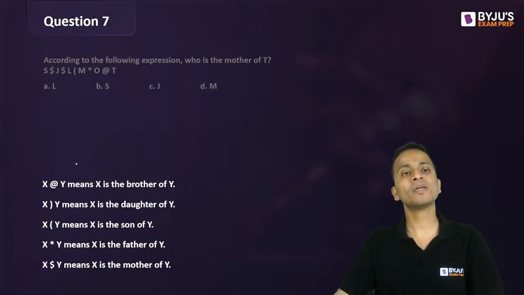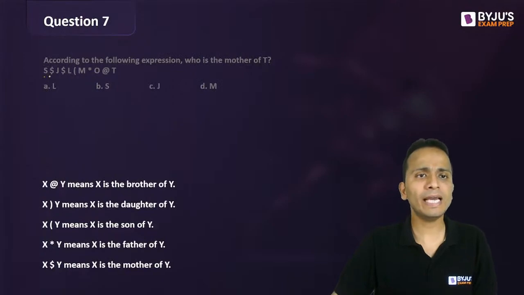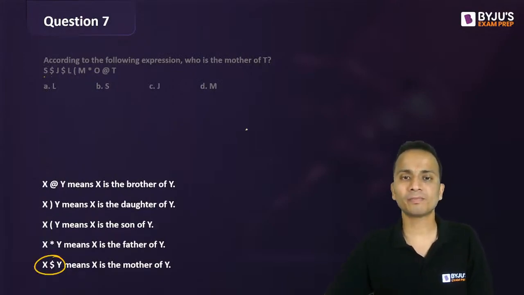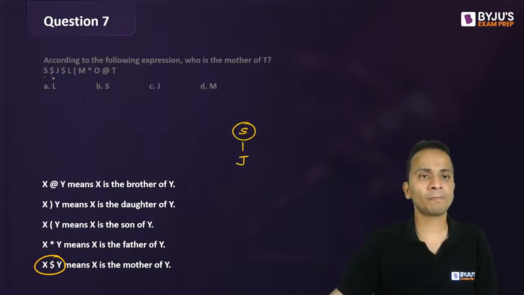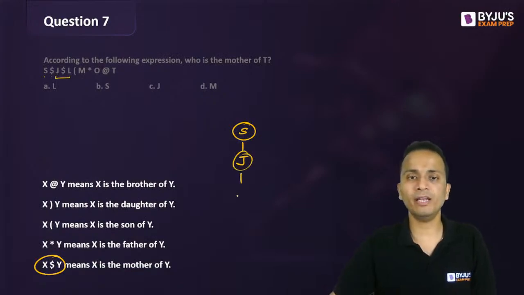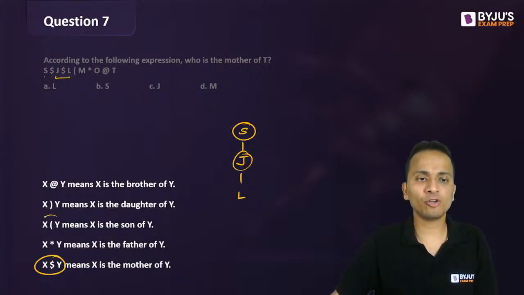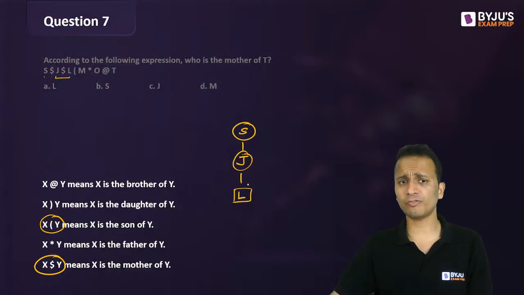Good, all of you. Let's solve. S dollar J: S is the mother of J. Again, J dollar L: J will be the mother of L. Done. L bracket M, they are using this bracket sign: L is the son of M. Now L is the son of M.